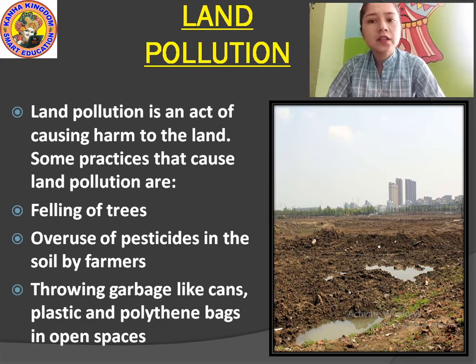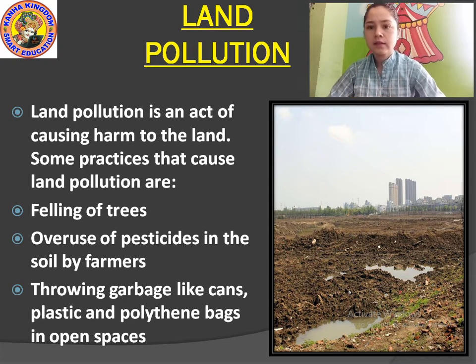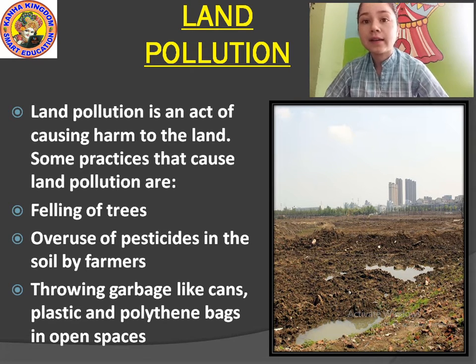We use pesticides to kill the insects on the plant, but if we overuse them, then it kills the plants also, not only insects. It's harmful for land. Okay, pesticides, weedicides. Also throwing garbage like cans, plastic and polythene bags in open space.